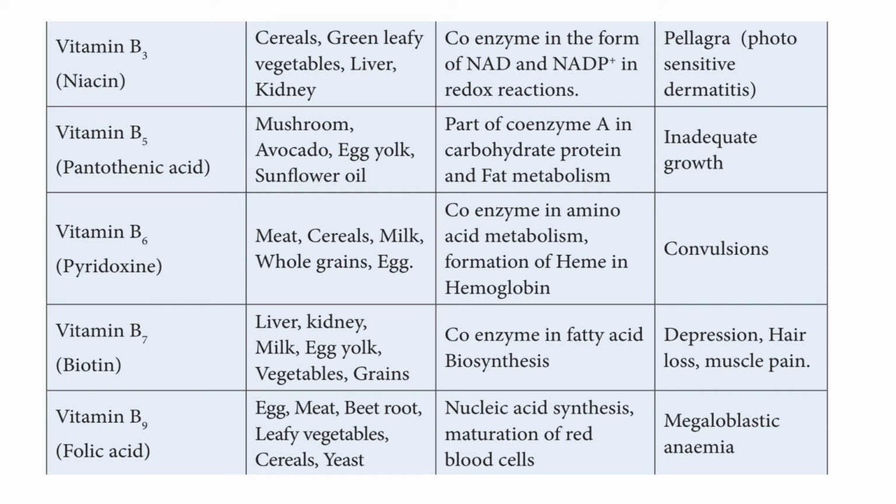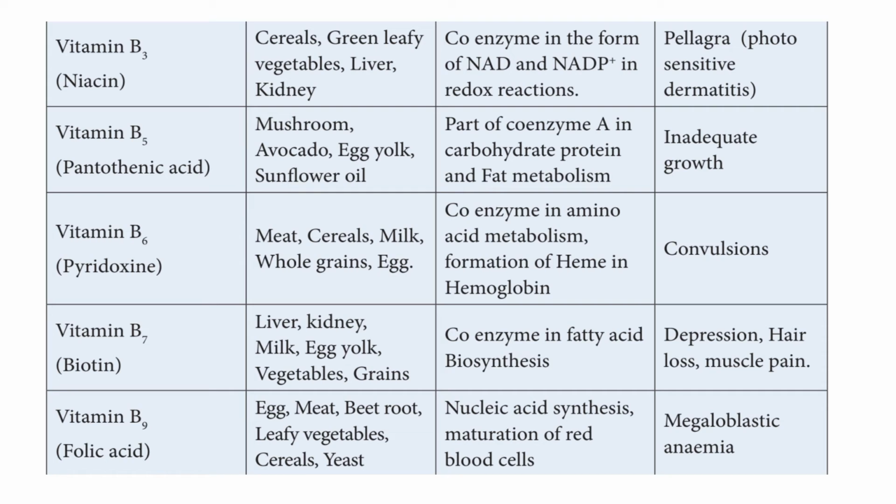Okay, what are the sources of vitamin B7, or biotin, or vitamin H? Liver, kidney, milk, egg yolk, vegetables, grains. The functions of vitamin B7: coenzyme in fatty acids and biosynthesis. Deficiency diseases, if you see there: depression, hair loss, muscle pain.